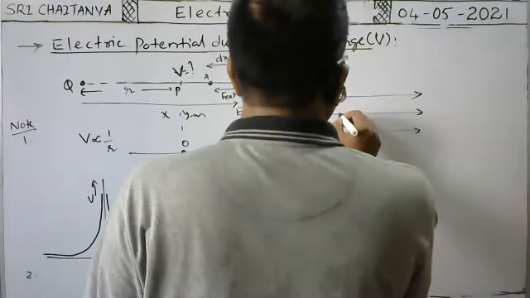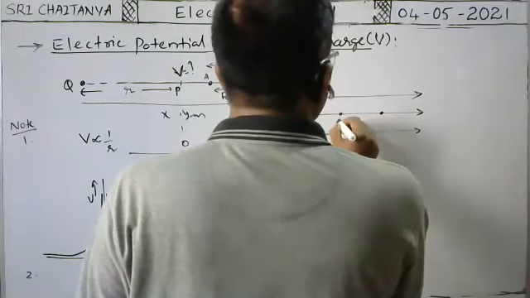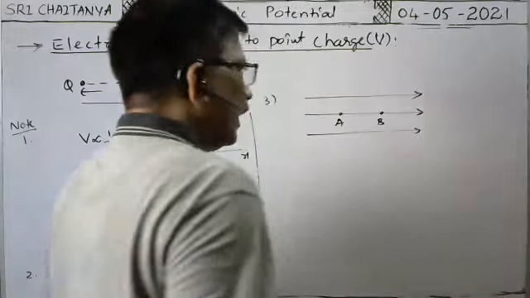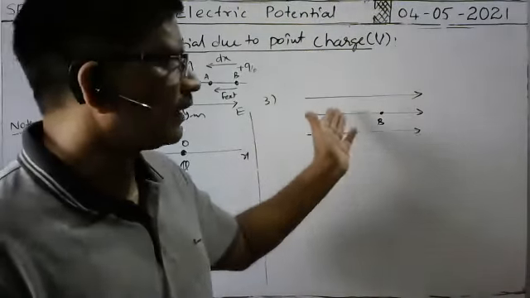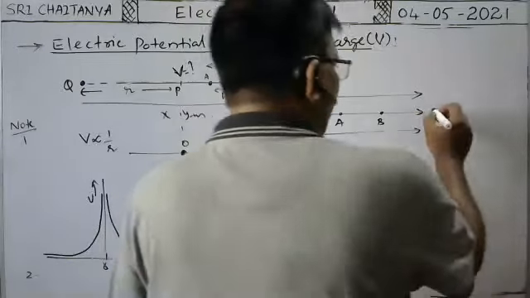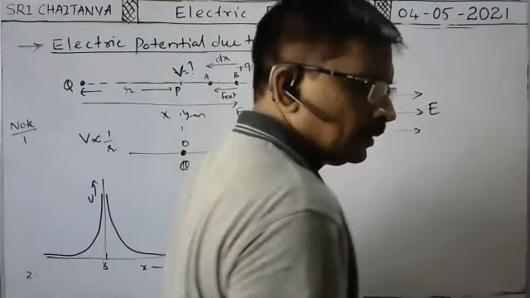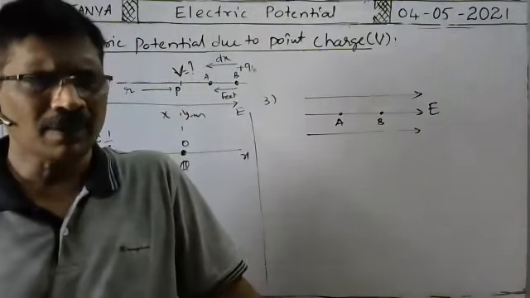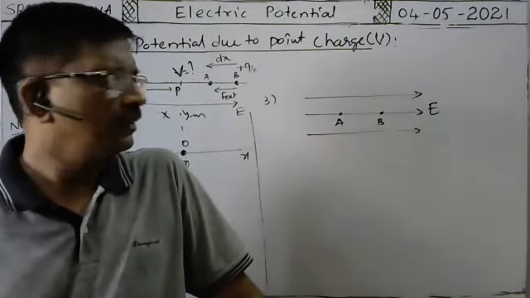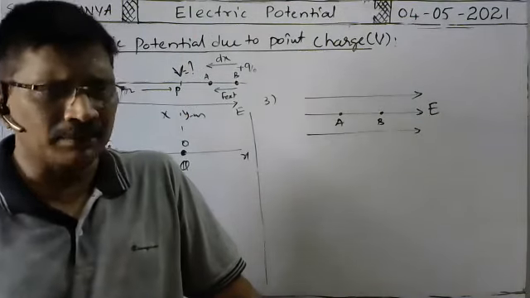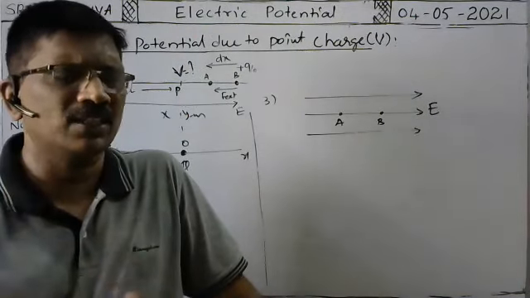Along the direction of the electric field, we have considered the 2 points A and B, because whatever the direction of the electric line of force, the intensity of the electric field is also in the same direction. The electric lines of force are always along the direction of the electric field.